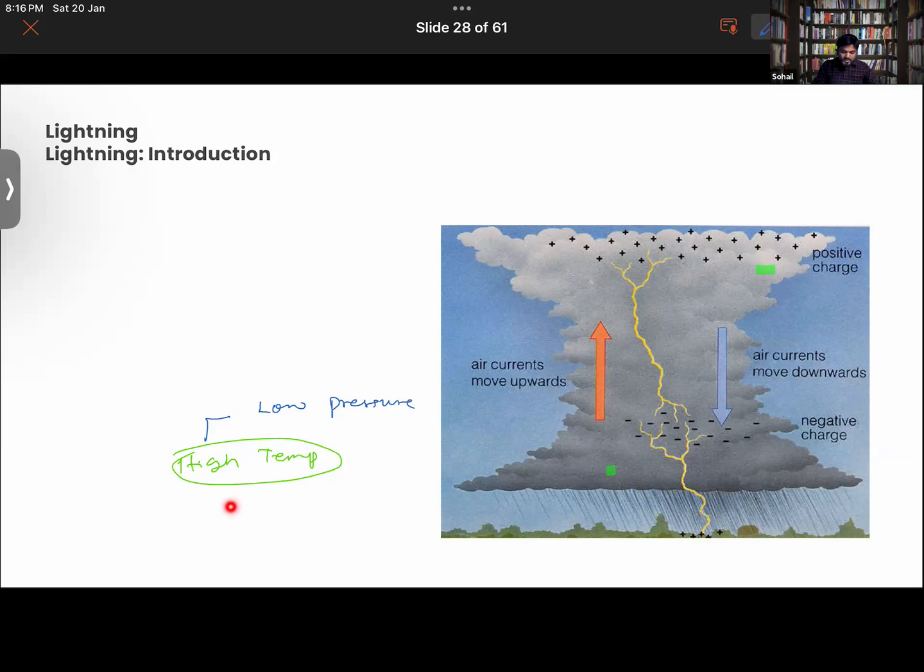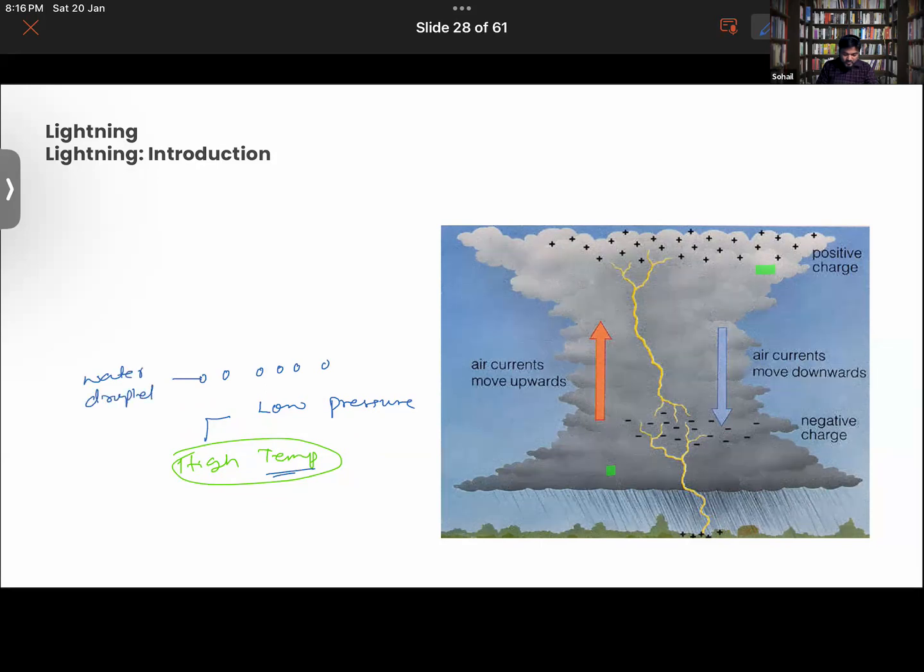At the bottom, at the ground, if the temperature of the air above the ground is very high, then what will happen in that area? Low pressure will be there, right? Also the water droplets here will be warm. Due to the high temperature, the water droplets are warm.